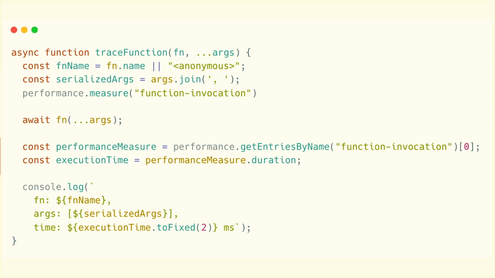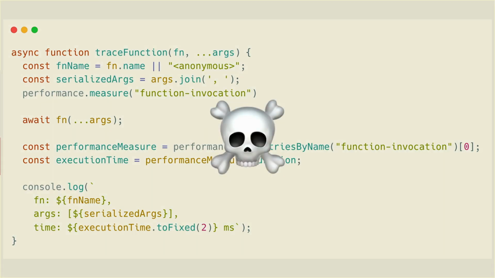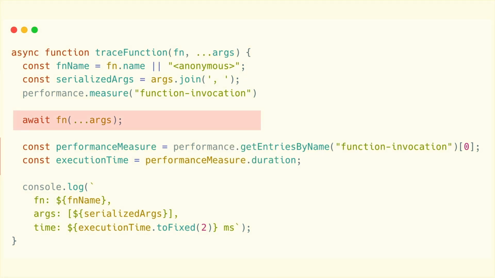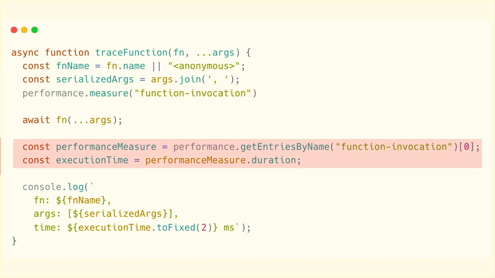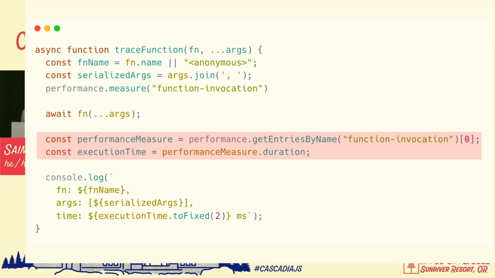So going back to that trace function code, let's walk through it quickly. And as a side note, this is not real code. It's not production ready. Please don't actually use this trace function code. There's better examples out there that are just a little bit longer. With that said, we're essentially using the performance API to track the execution time of the parameter fn, the function that we want to trace, that's passed into our trace function. Our performance entry is marked as function invocation, and our function execution time is just the duration of this performance entry. So we have our trace function.